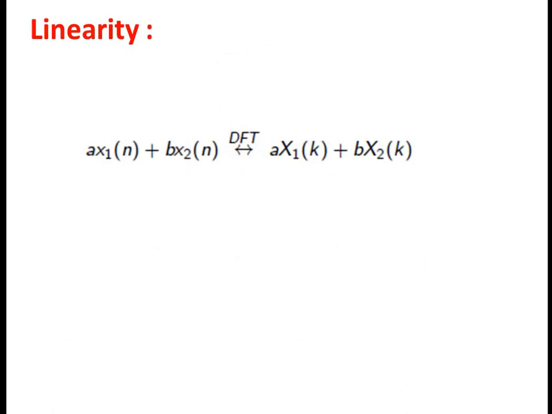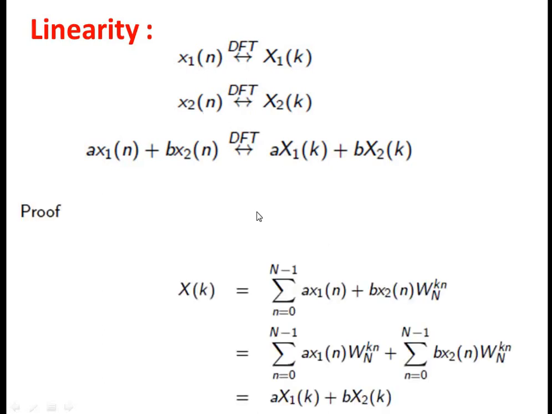The next property is the linearity property. We take two inputs and add these two inputs with some constants, and the output should not change with respect to the multiplication of constants and the addition of two signals. It means the meaning of this addition will not vary. So for x1 of n, we take x1 of k as its DFT, and for x2 of n, x2 of k as its DFT. Now this is the proof for the linearity property.